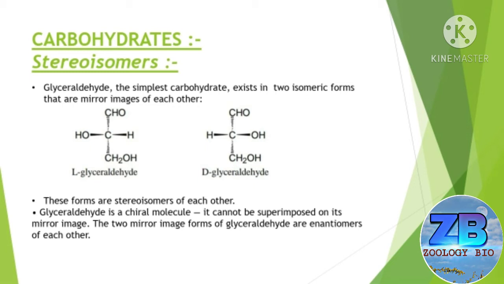Glyceraldehyde is called a chiral molecule. It cannot be superimposed on its mirror image. The two mirror image forms of glyceraldehyde are enantiomers of each other.